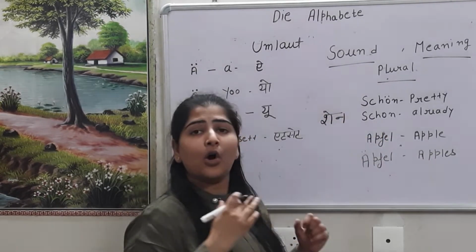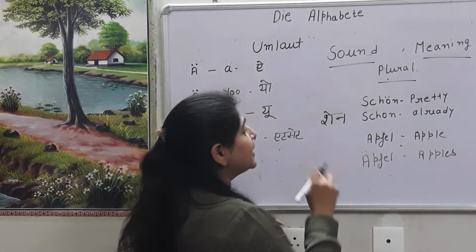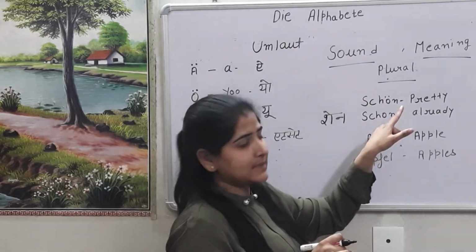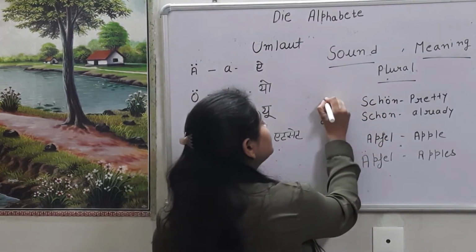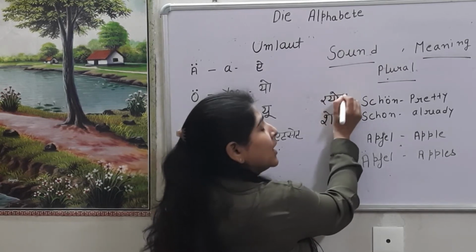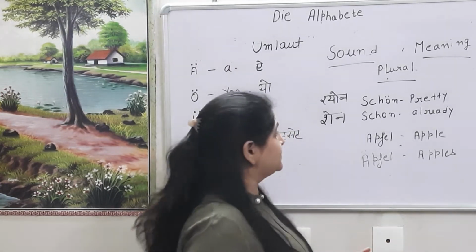Shown means already. And when on the same spelling we put umlaut sign on o, it becomes shown, shown means pretty, beautiful.